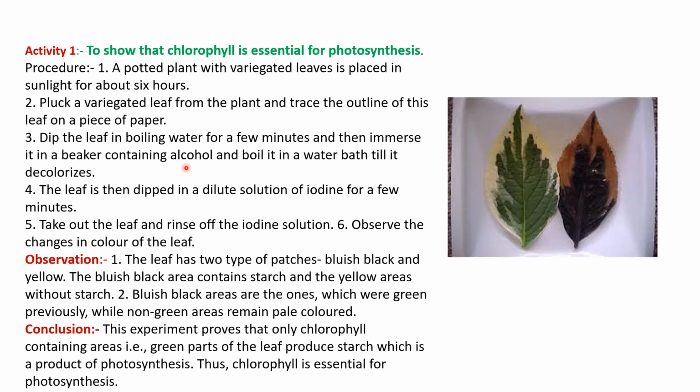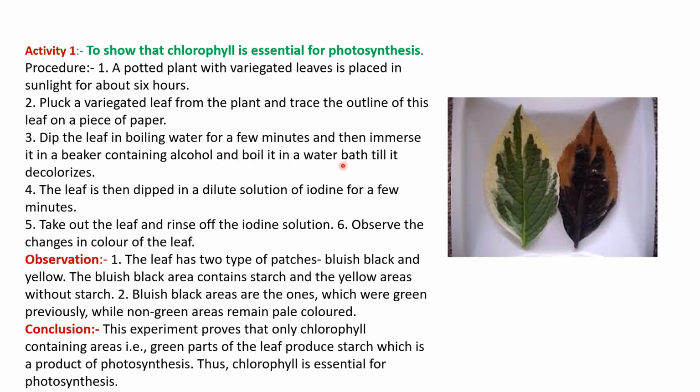So you need to boil this leaf in a beaker containing alcohol. Fine. So when you boil it with alcohol, what will happen? Chlorophyll will be released. When you boil in water, what will happen? The cells will die. Whatever is present in the cell will come out. When you boil in alcohol, chlorophyll will get released.